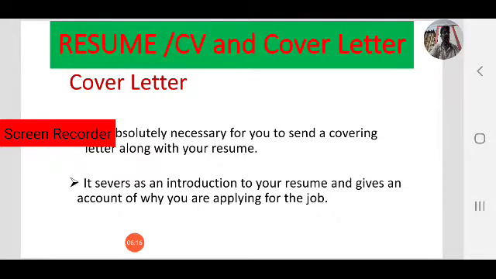Resume is an introduction to you, and cover letter is an introduction to resume. So never send a resume or curriculum vitae alone. Always send a CV or resume along with a cover letter. A cover letter serves as an introduction to your resume and gives an account of why you are applying for the job.